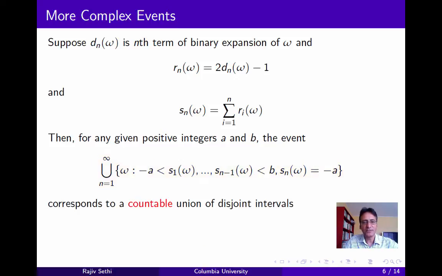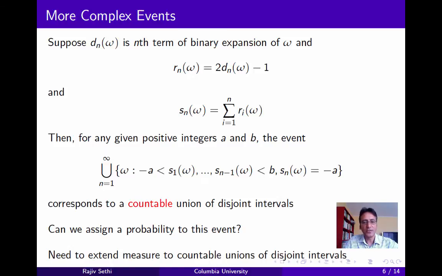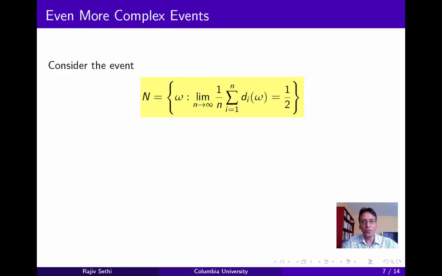Now if you think about this, you should be able to see that this corresponds to a countable union of disjoint subintervals. And the question is whether we can assign a probability to this event. Now clearly the answer is yes, but to do so we need to extend our concept of measure to countable unions of disjoint intervals. Now let's consider an even more complex event.